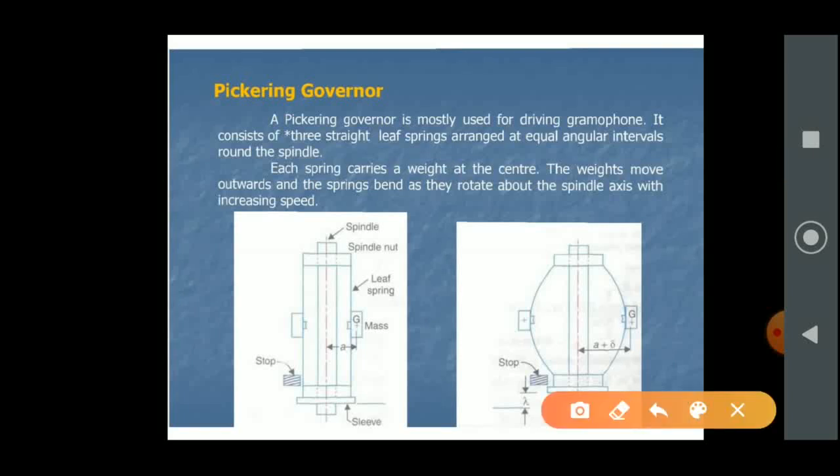Here we see two stops are provided. These stops are provided to limit the speed of the engine. When excess speed is reached, the stopper limits the engine speed.